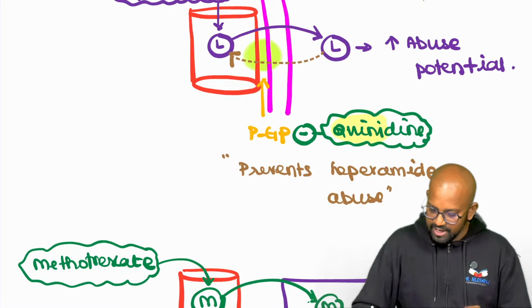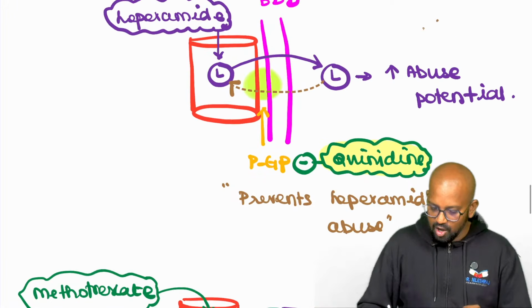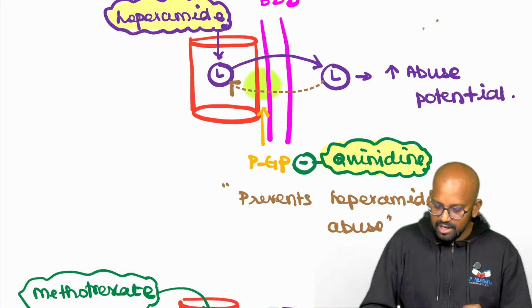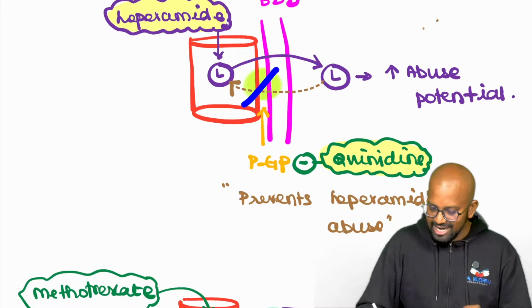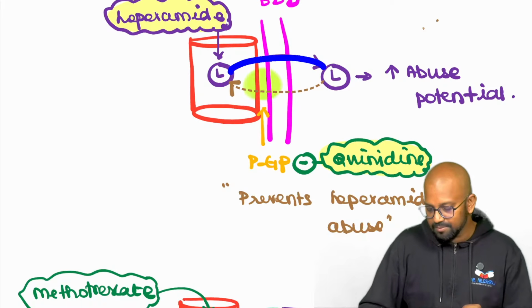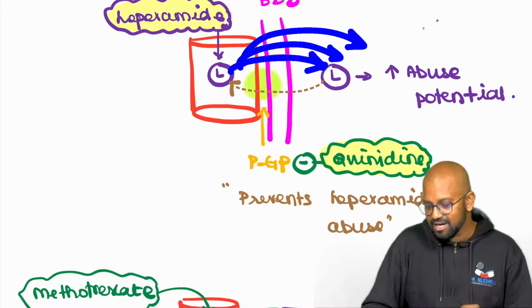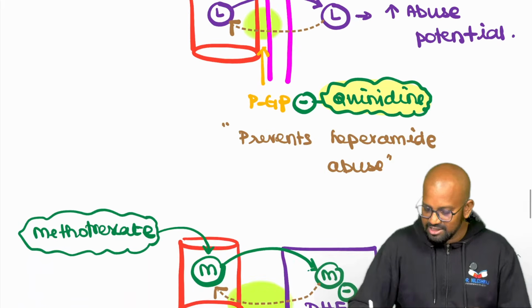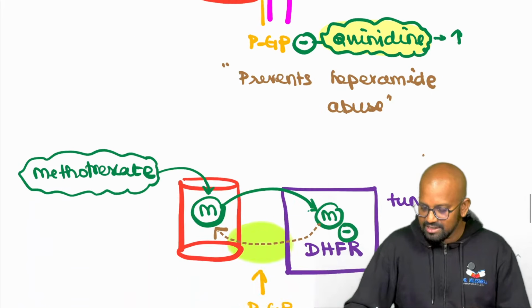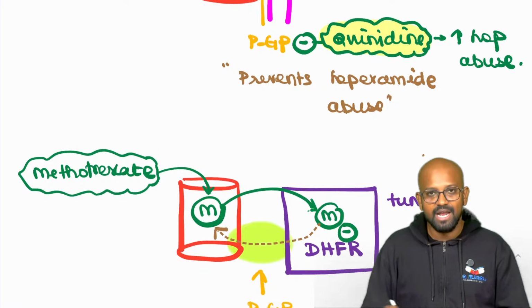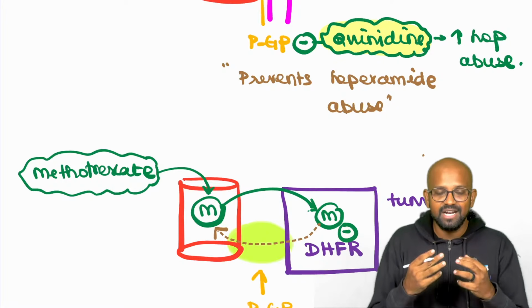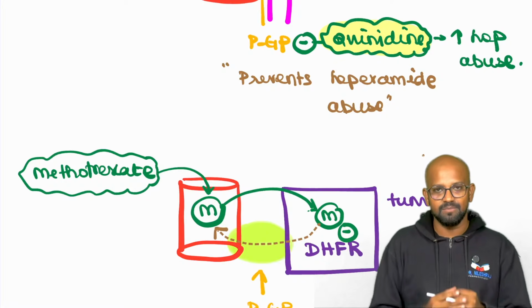So what happens when you administer quinidine along with loperamide? Quinidine inhibits the P-glycoprotein, which means more loperamide will gain entry into the brain. Thereby, quinidine will increase loperamide abuse. Patients who are taking loperamide along with quinidine have an increased risk of loperamide abuse.